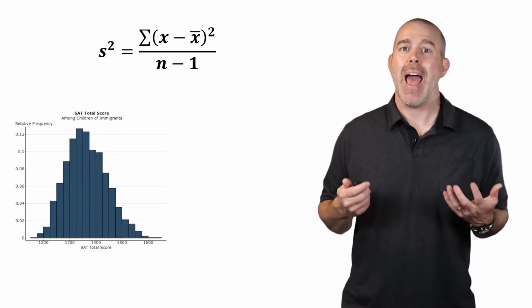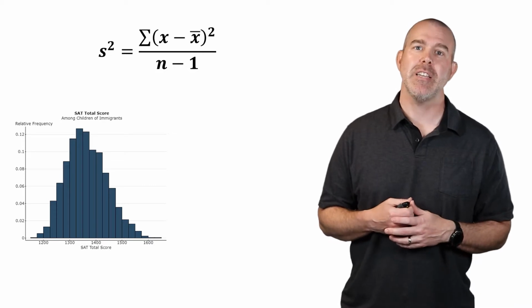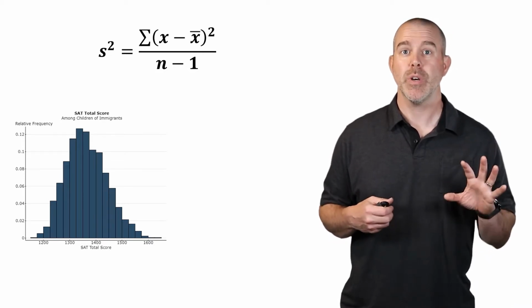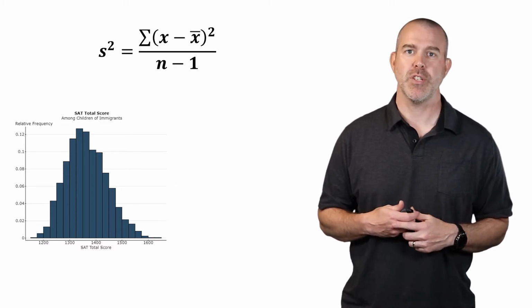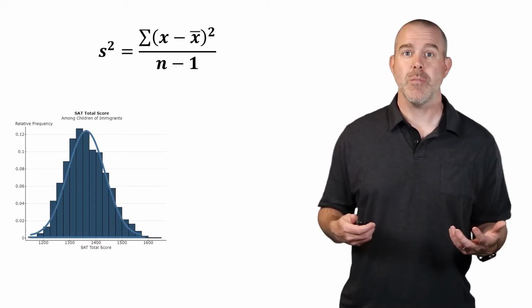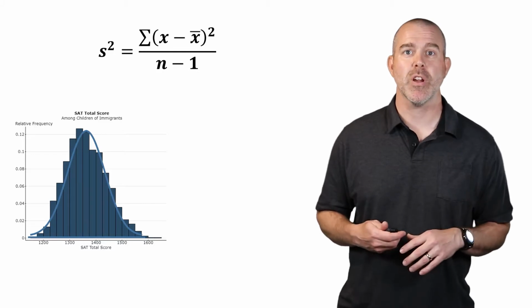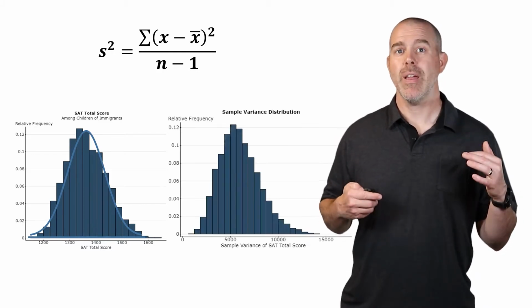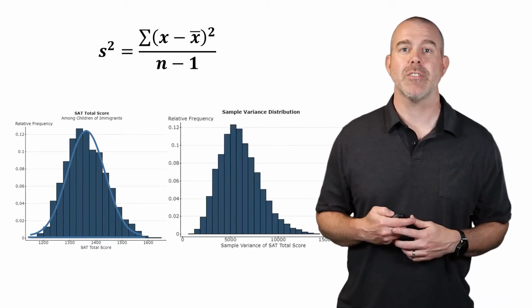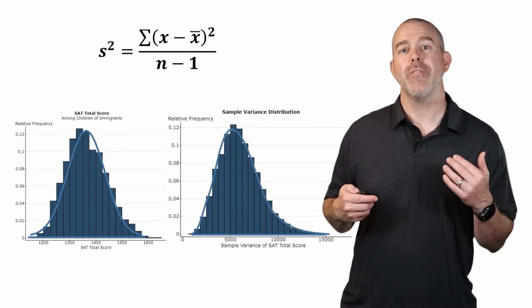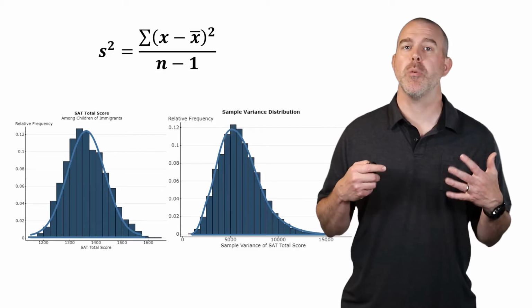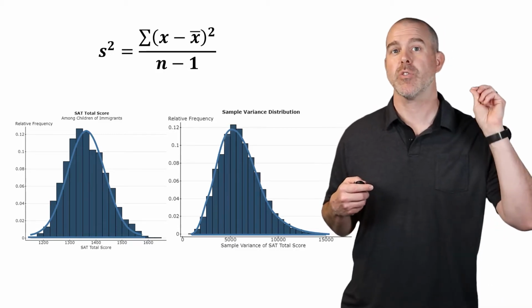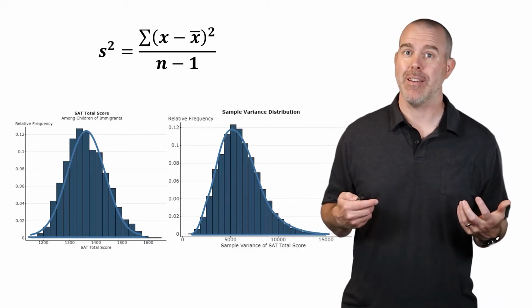Here's an example. I have the distribution here of the SAT scores from our children of immigrants. I'll put that link to that data set in the description. You can see here, fairly symmetric, not perfect, but fairly symmetric. Whereas if you look at the sample variance, I took 10,000 samples of size 30, you can see here that the variance is skewed right. Pretty smooth distribution, but it's skewed right. Again, because of the squared, it can't be negative. So we're going to need a new statistic.